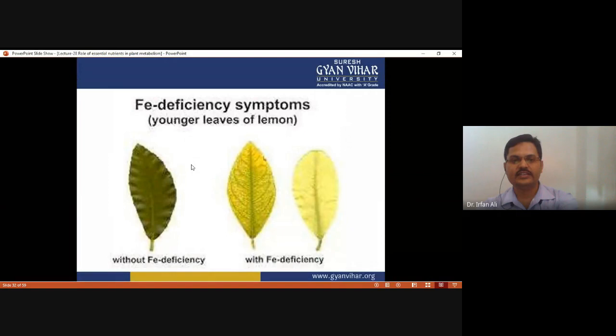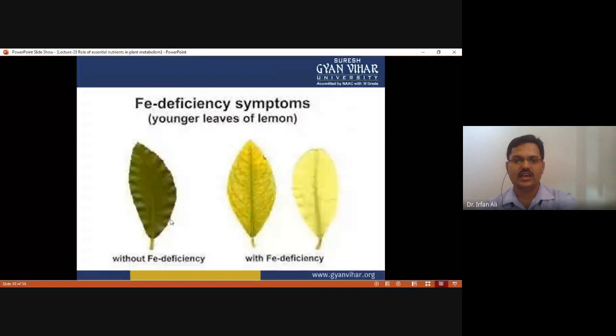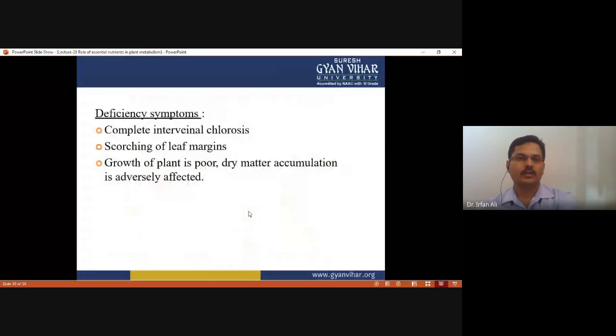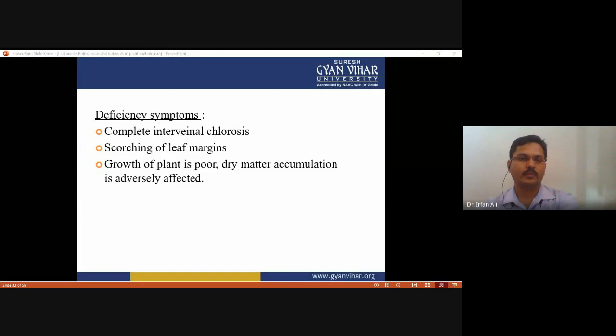You have to clearly see the iron deficiency in the leaf. This is a normal leaf without iron deficiency, and this is a leaf with iron deficiency. Now the deficiency symptoms: complete interveinal chlorosis is observed due to iron deficiency, and scorching of leaf margins is also observed. Growth of the plant is poor due to iron deficiency, as photosynthesis efficiency is declined and dry matter accumulation is adversely affected.